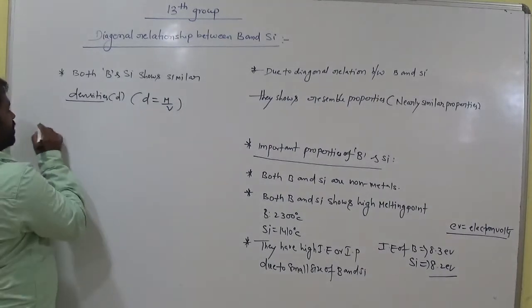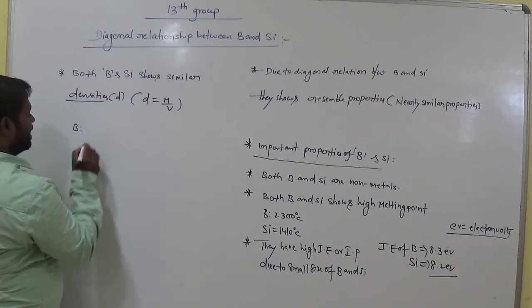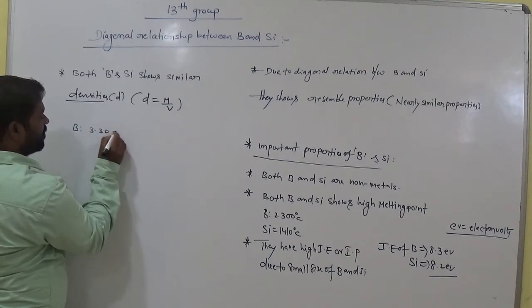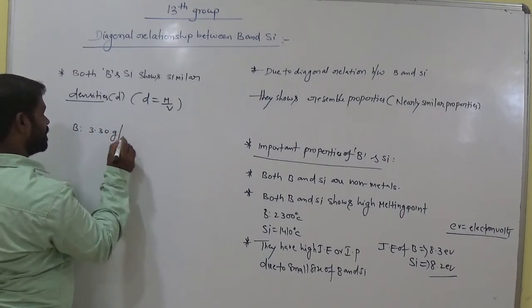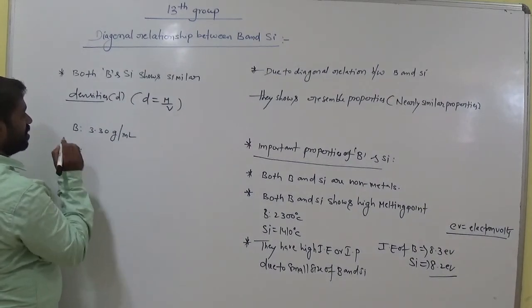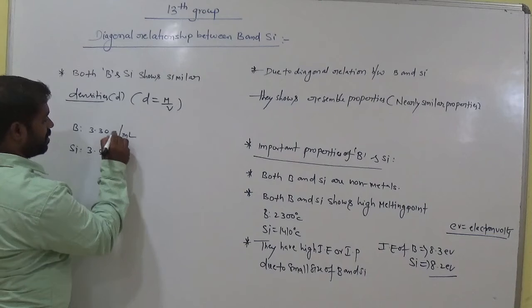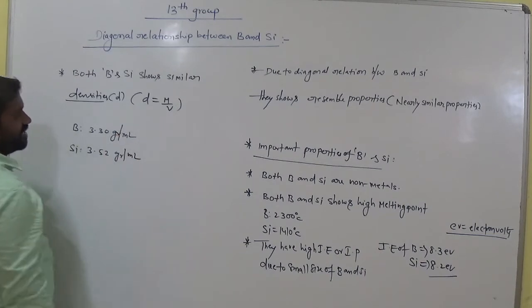The density of boron is 3.30 gram per milliliter, and for silicon it is 3.52 gram per milliliter. Clear?